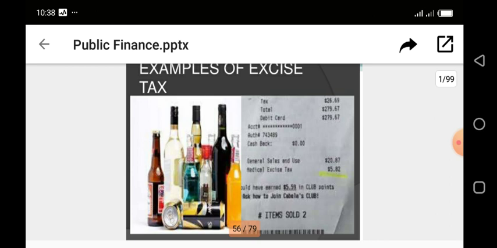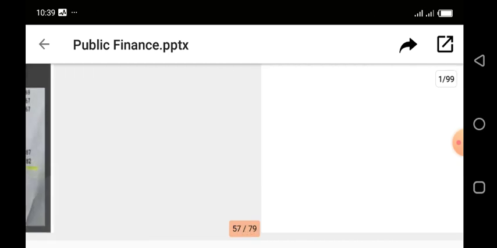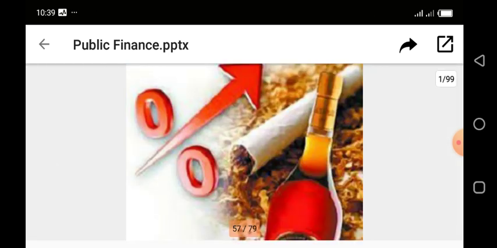So now you can also see bottles of alcoholic drinks. Yes, government taxes them more in order to discourage the consumption of such items. Another one you will see is a diagram showing cigarettes and alcoholic drinks. So the excise duty on these is always very high. That's one of the ways government raises money. So they bill them more. And what these companies do is to just transfer the burden of such tax to the final consumers, because the product in question is inelastic and in some cases is perfectly inelastic.